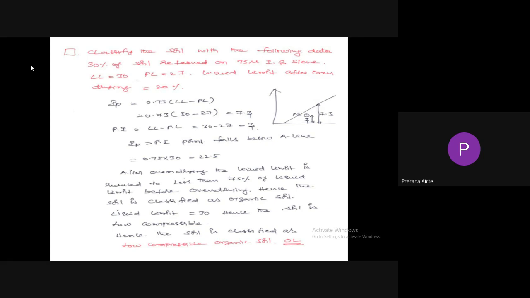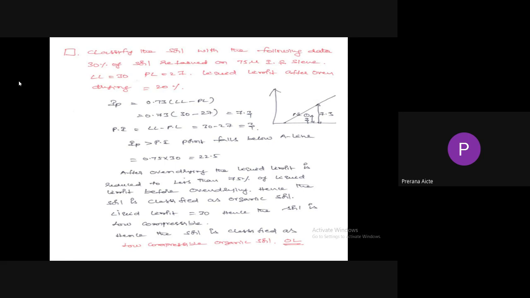Let us check first one, height of A line equals 0.73 times (liquid limit minus 20), so we get 7.3. Plasticity index equals liquid limit minus plastic limit, 30 minus 27, equal to 3. So height of A line is greater than plasticity index, so the point falls below A line.